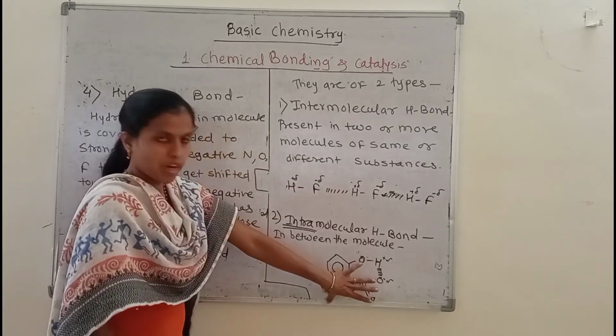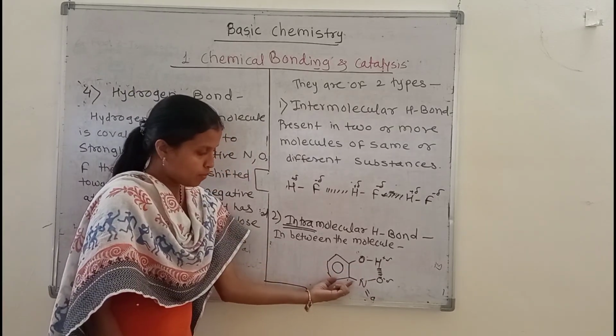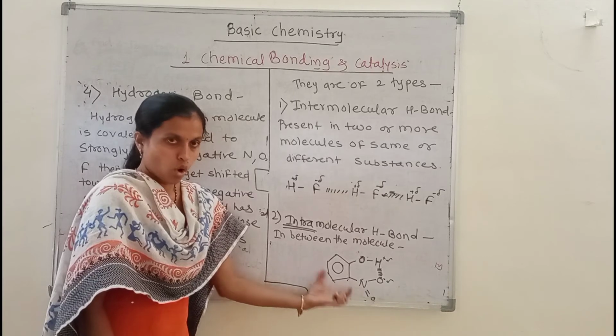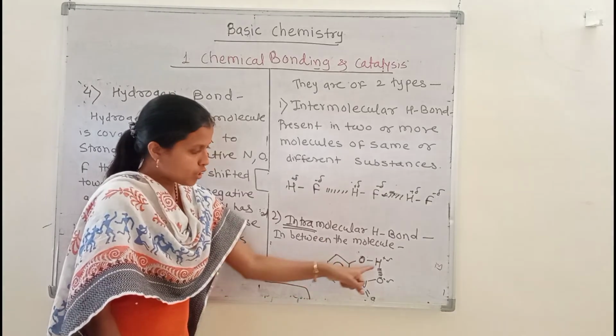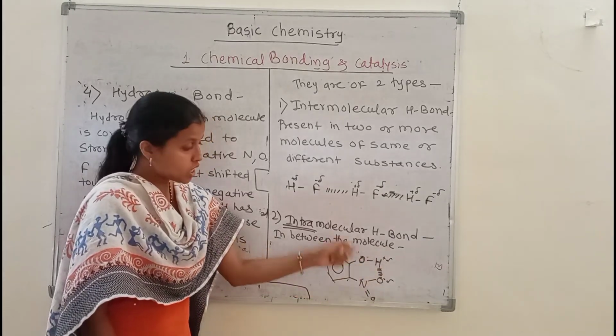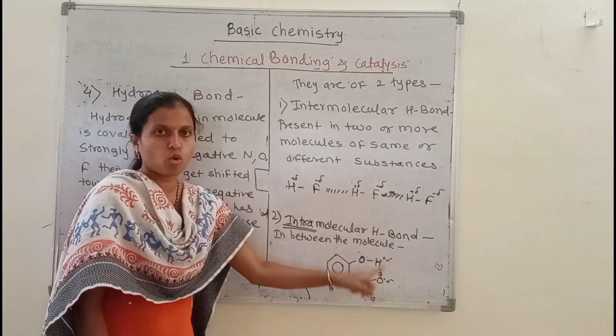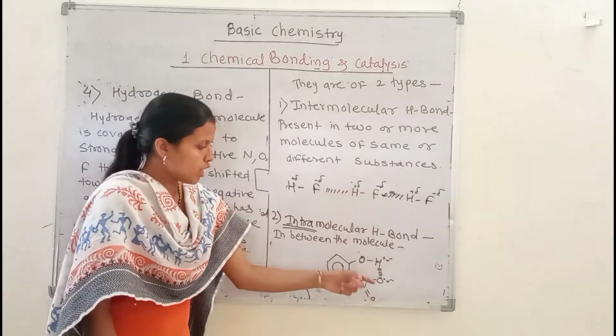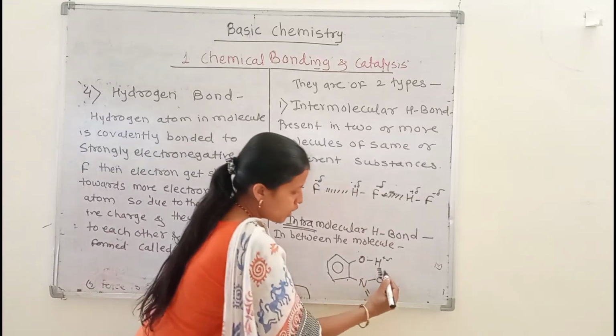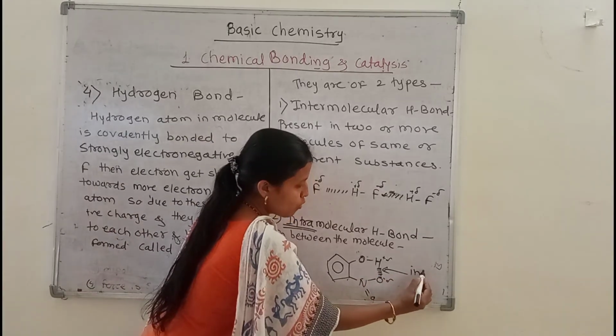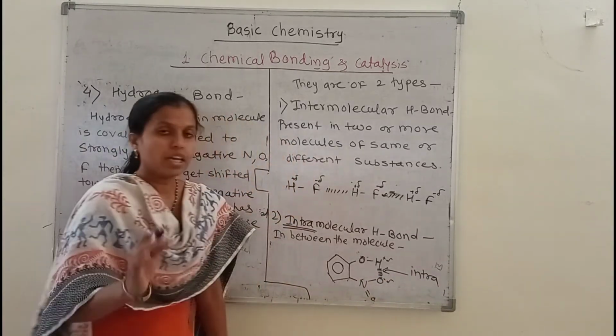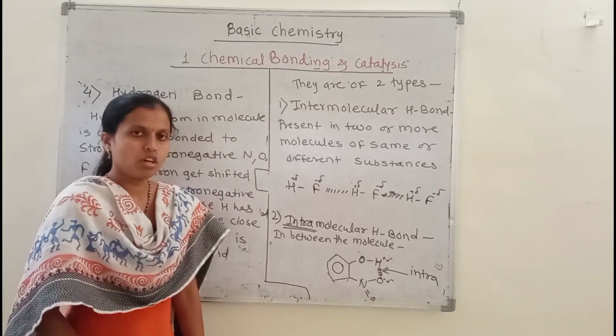This is one molecule of ortho-nitrophenol. In this molecule the hydrogen bonding will be seen, meaning hydrogen bonding is within this molecule. That's why this type of hydrogen bonding is called intramolecular hydrogen bonding.